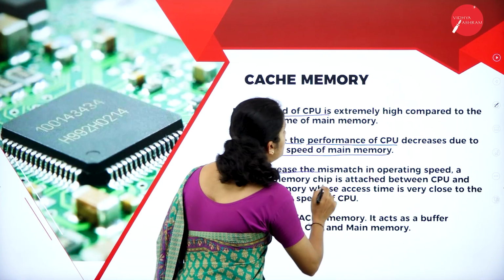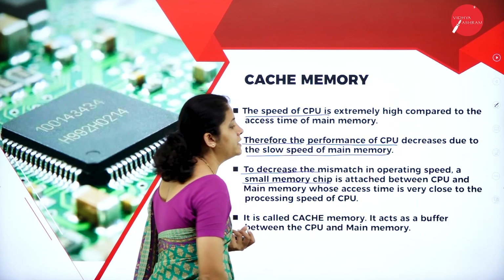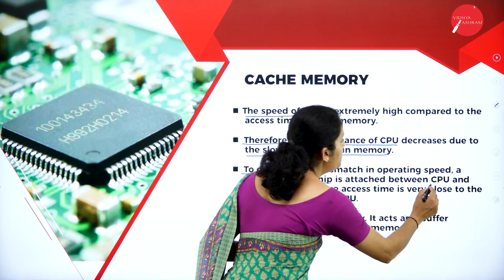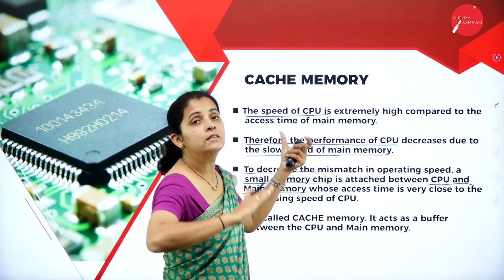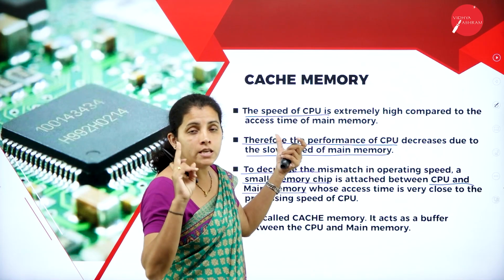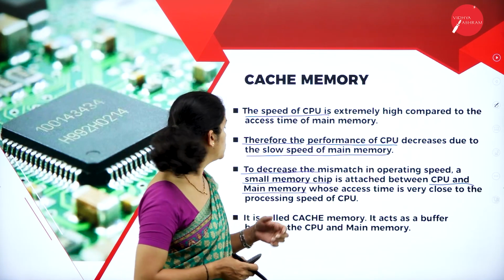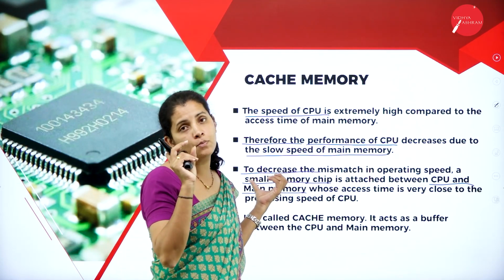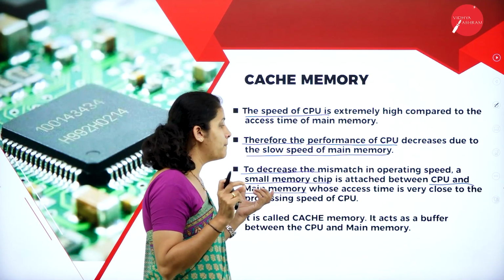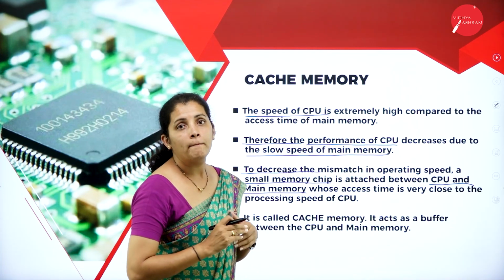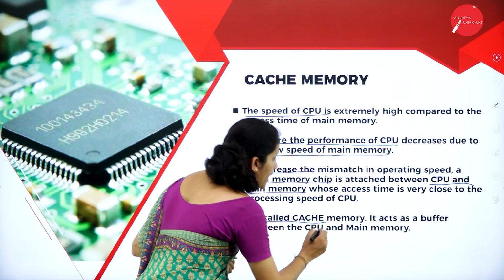To decrease the mismatch of operating speed, a small memory chip is attached between CPU and main memory. That means in order to balance the execution speed of CPU as well as main memory, I'm going to place a very small memory chip in between CPU as well as main memory in order to balance the access time, and it is called cache memory.